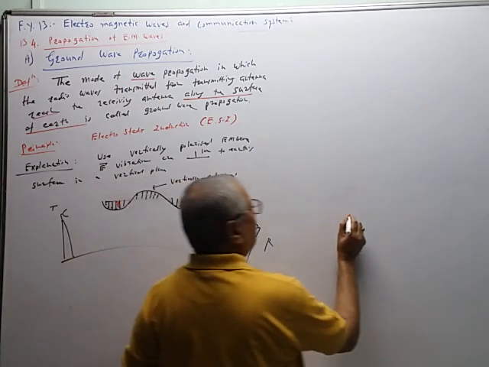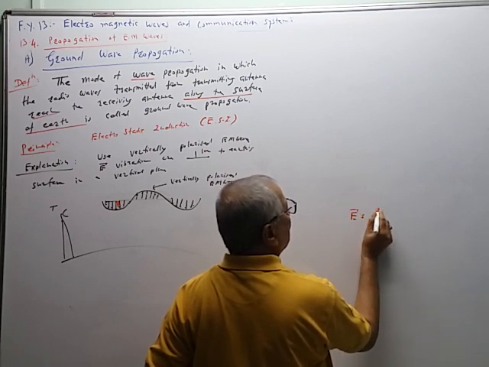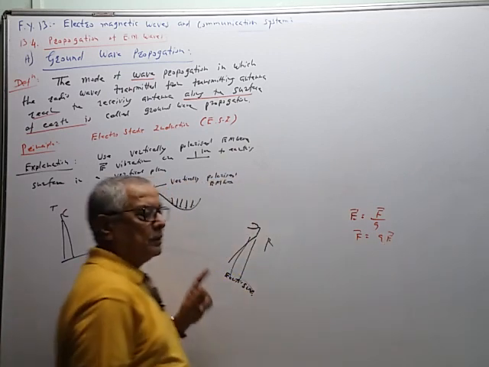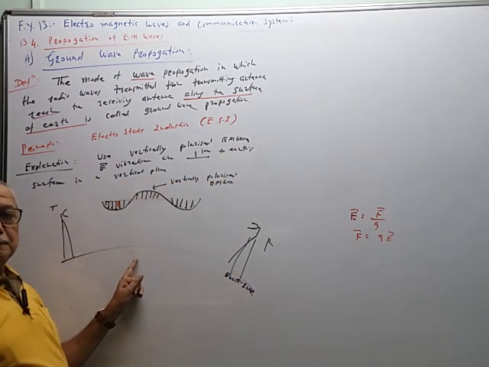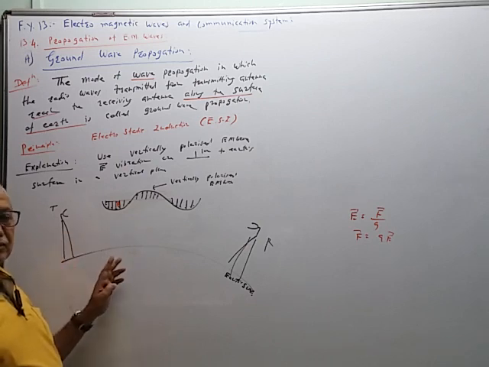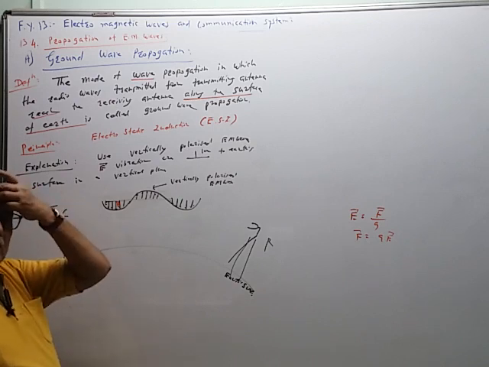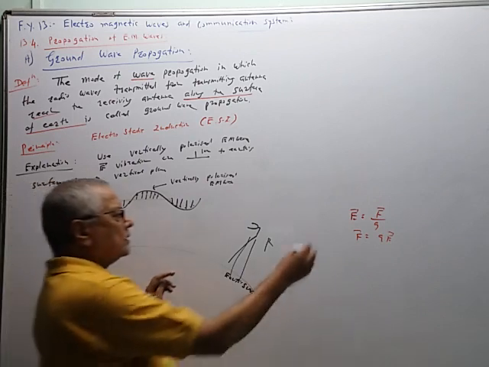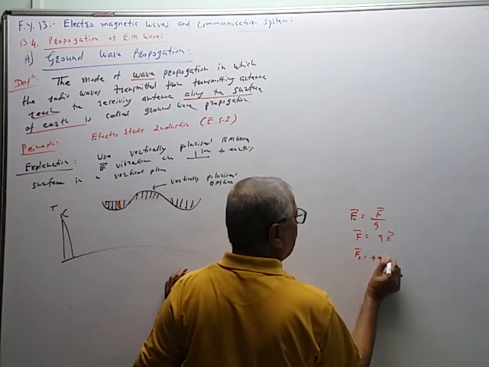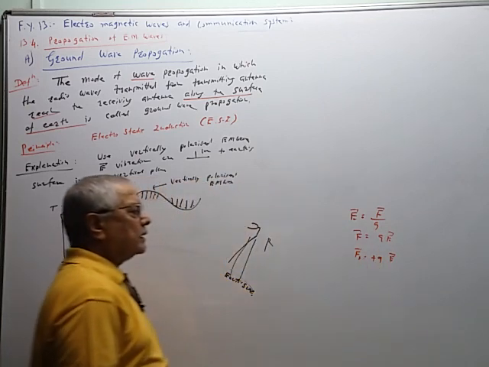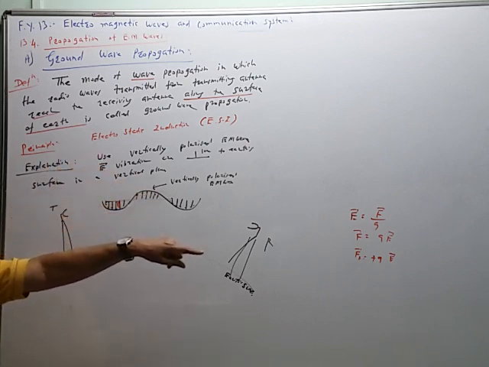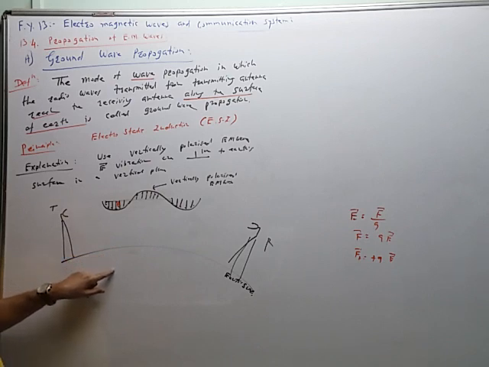Now we know this equation. Electric field intensity is defined as the force per unit charge, and therefore F is equal to Q multiplied by E. Now, Earth is a good conductor. Earth is electrically neutral. So it is having equal amount of positive and negative charges. So if we consider the positive charge, then the force acting on the positive charge is equal to Q into E. It is in the direction of electric field. So if electric field is in the downward direction, this force is in the downward direction. So positive charges are repelled and negative charges are attracted.